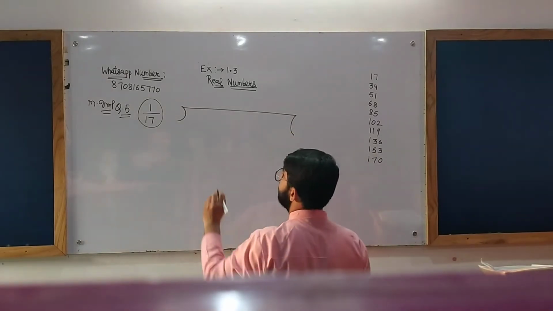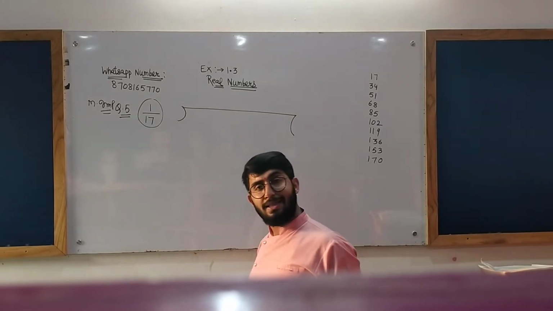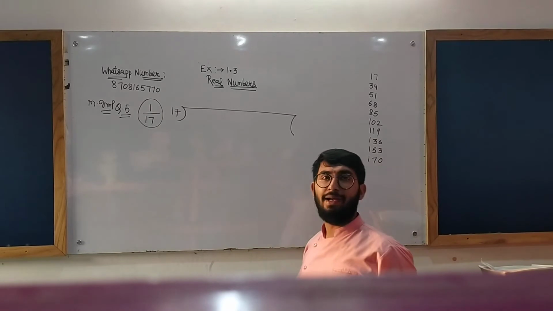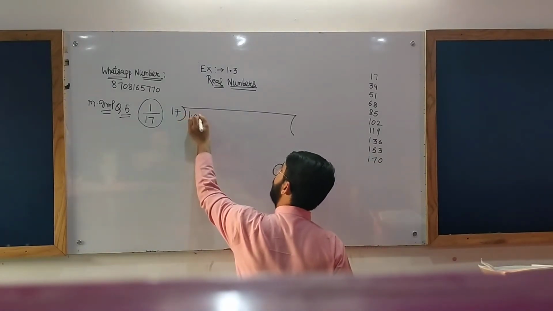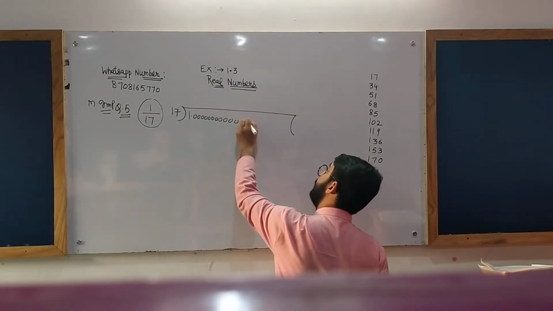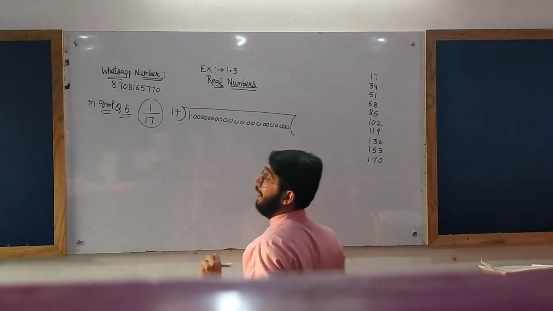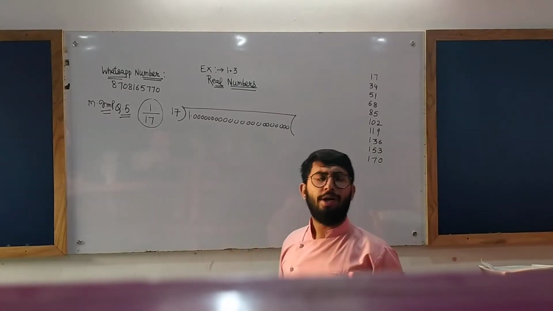Okay, 1 by 17. As you know, the denominator always lies outside and the numerator inside. And 1 can be written as 1.000000 and so on, so I just added zeros according to the space.